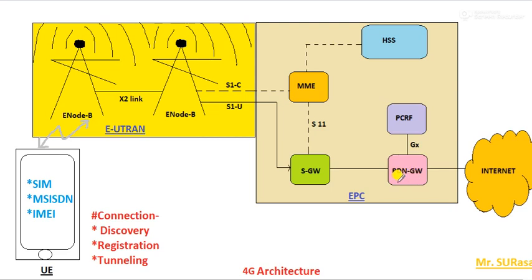When this PDN gateway is interacting with the outside network, whatever the IP addressing, whatever is related to network address translation, that is NAT protocols, or whatever protocols are established or maintained with the end server across the network, everything will be managed by this PDN gateway only.